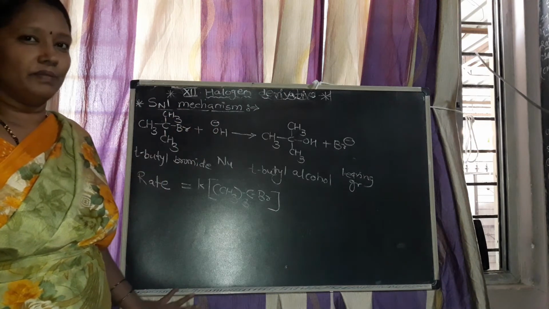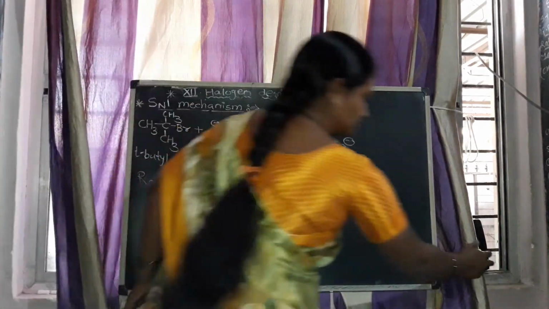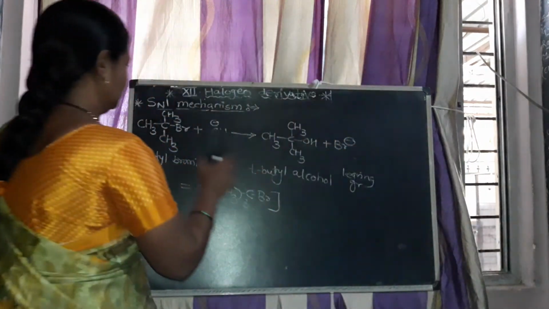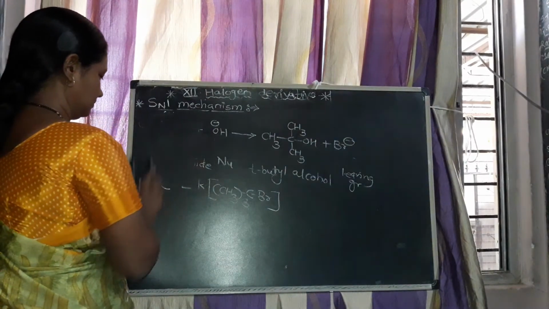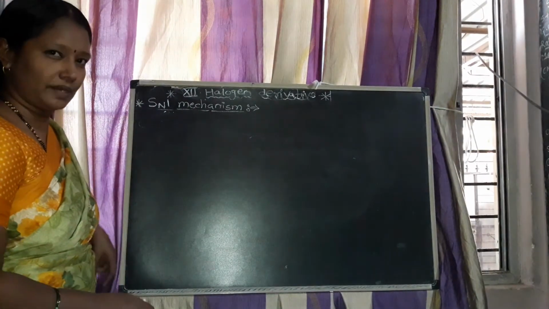Now next one, the mechanism of this SN1 reaction. It is a two-step mechanism.